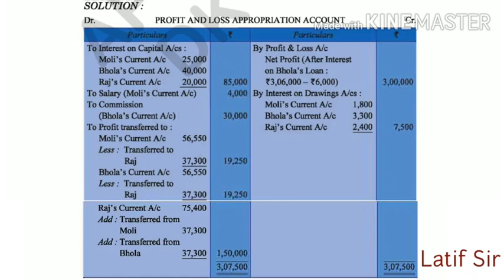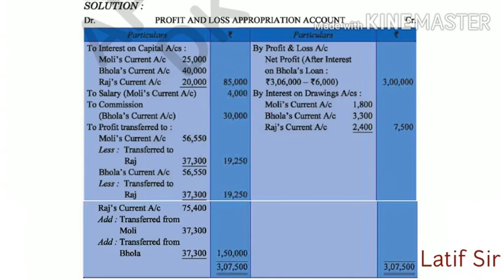Now see, on the debit side, the interest on capital has been calculated at 5% as usual on the capital account. Salary of 4,000 to Molly has been given, so 4,000 annually. Commission is 10% on net profit. The net profit here after deducting the loan is 3 lakhs, so 10% of 3 lakhs is 30,000.